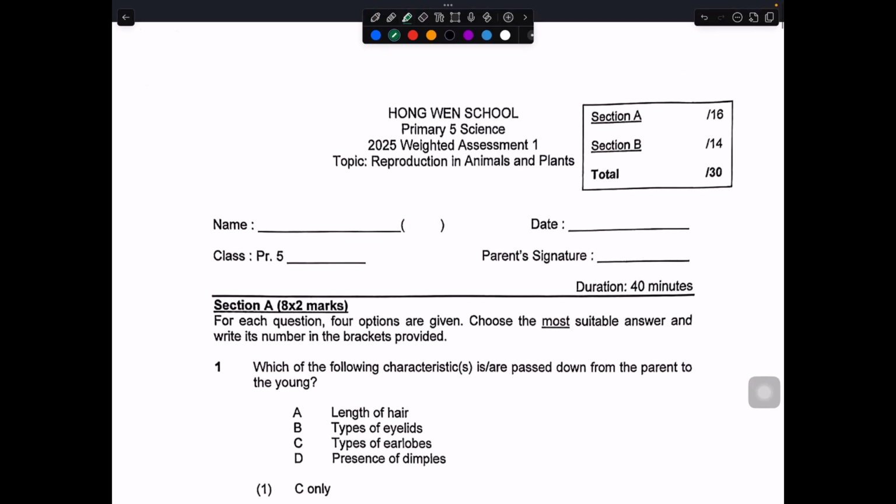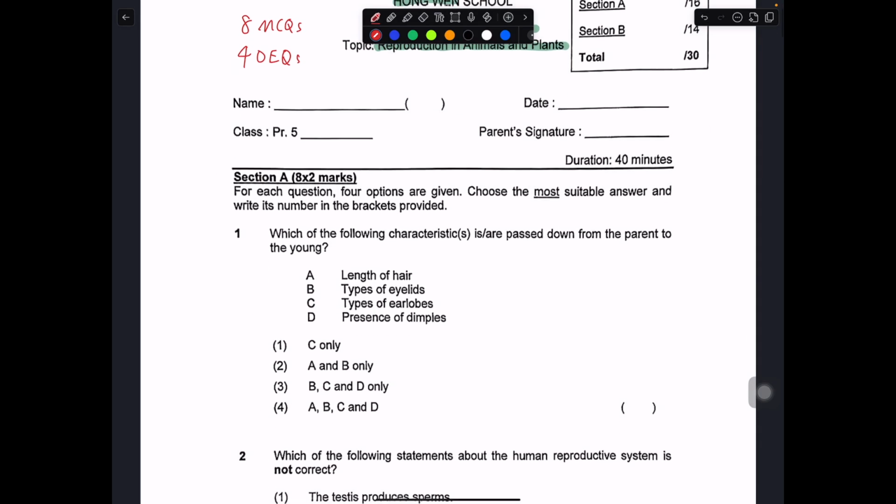So today I'll be going through Hong Wen School P5 Science. This is their 2025 WA1 test paper. All of these questions are on the topic of reproduction in plants and animals. You can expect 8 MCQs and 4 open-ended questions. Most of the open-ended questions are taken from past PSLE questions. So let's take a look at question number 1.